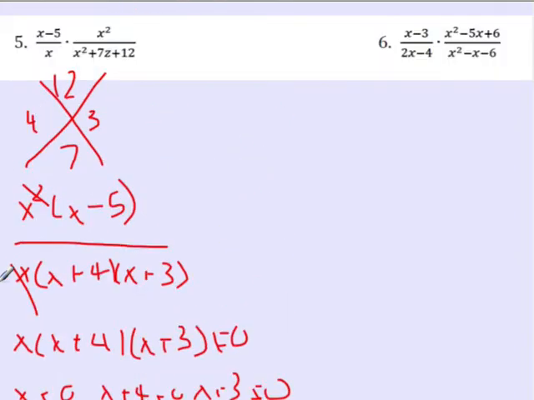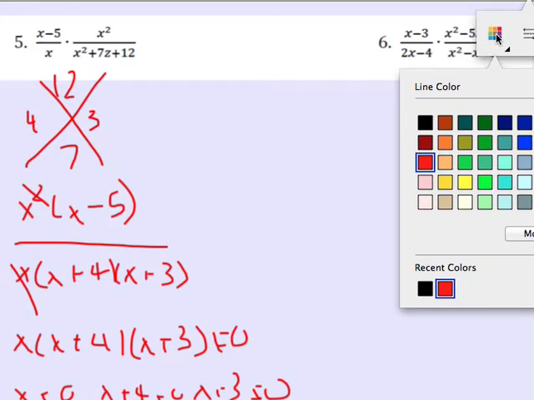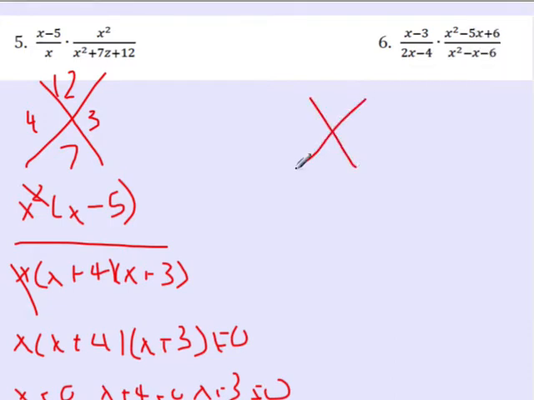Taking a look at number 6. So for number 6, we want to factor everything as much as we can. So we have two x's that we need to factor.